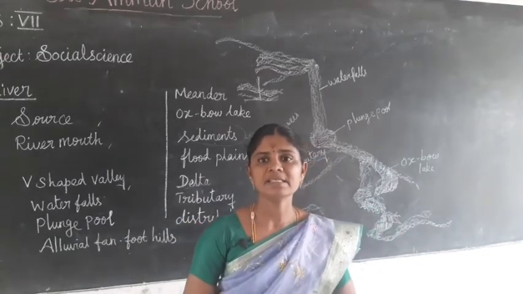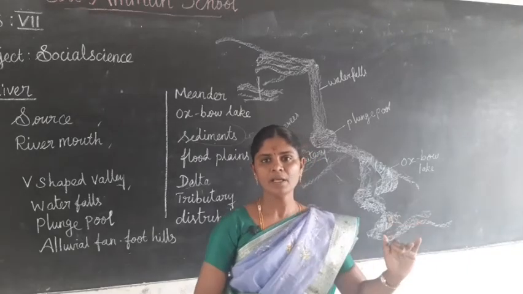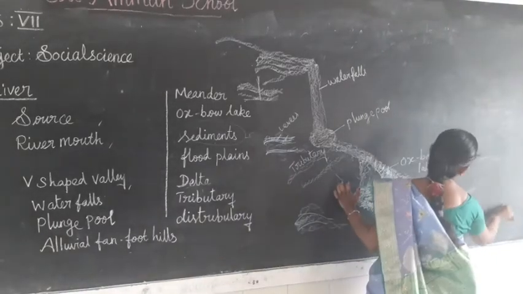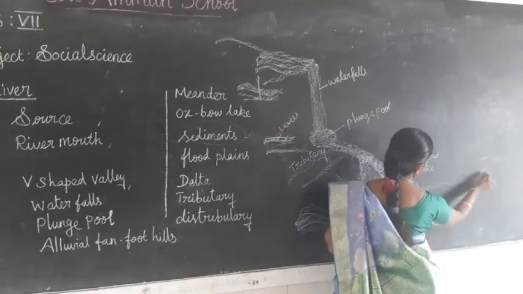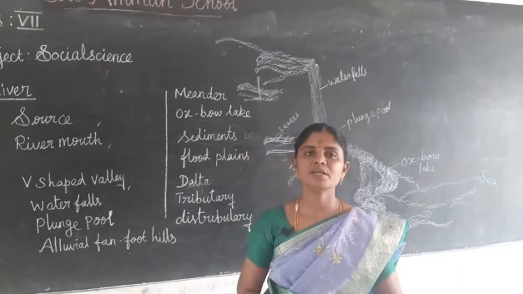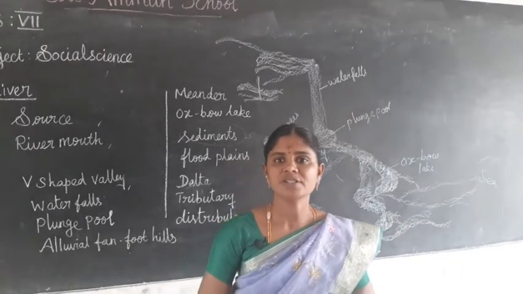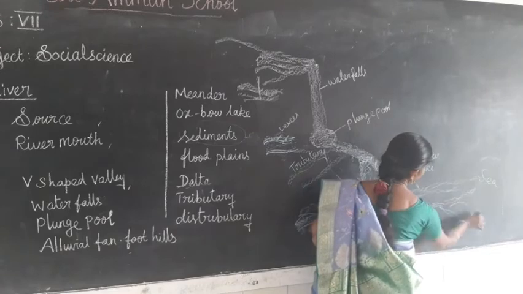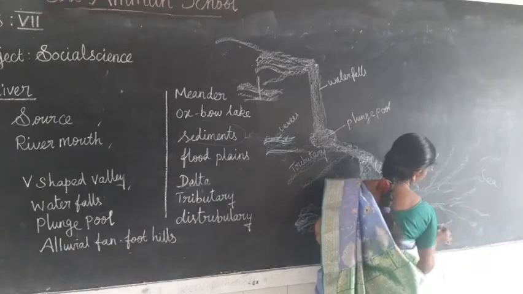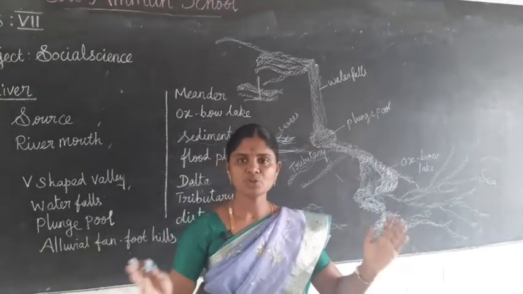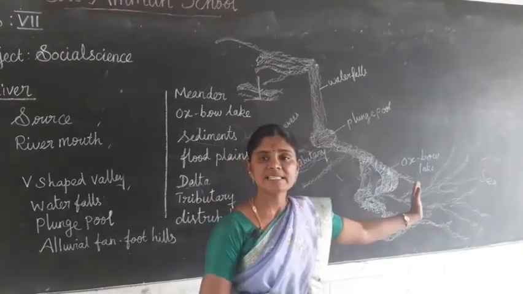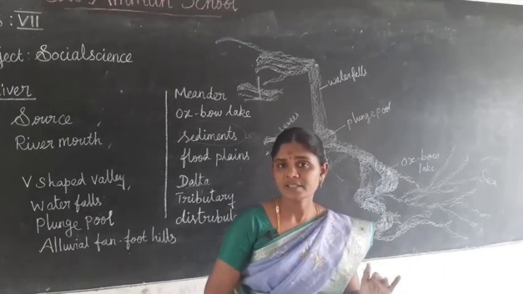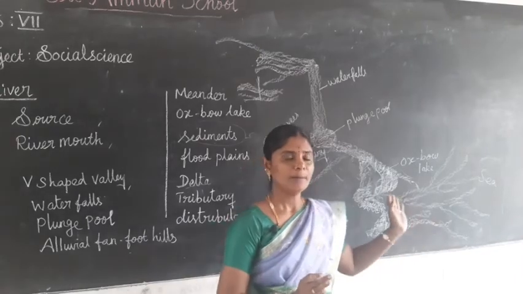Do you understand? Yes. As the river approaches the sea or ocean, the speed and velocity of the flowing water decreases, and the river begins to break up into a number of streams.